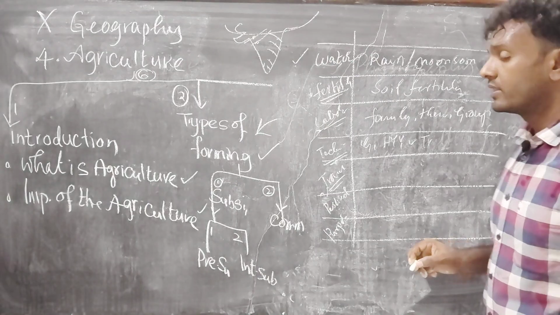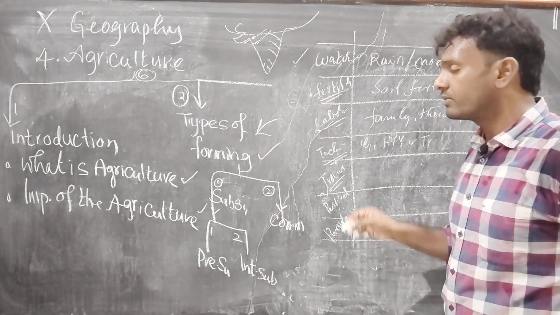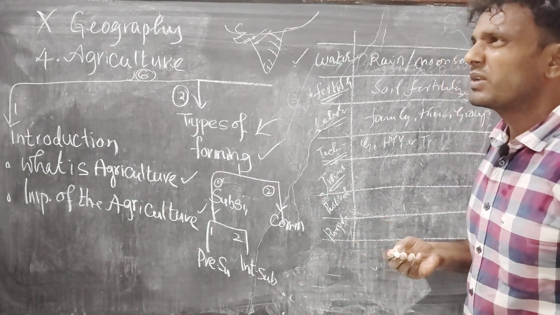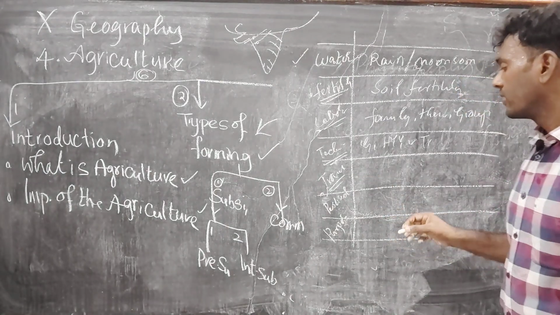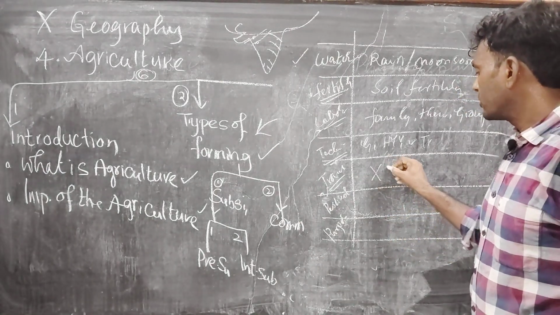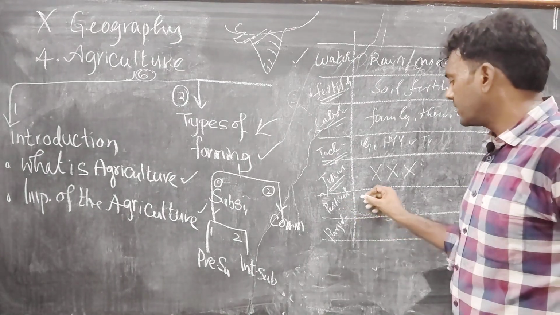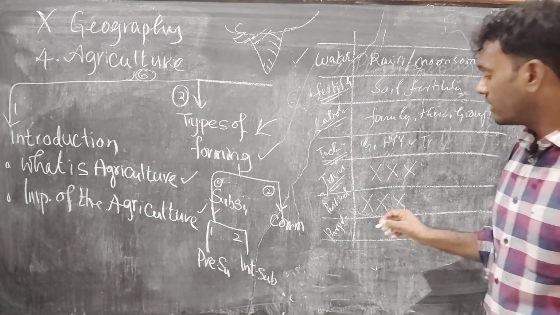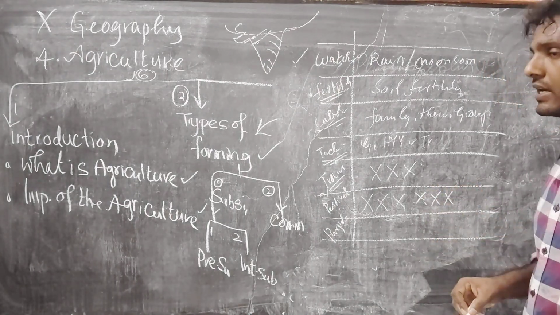Why? Because they can't afford it. And if they use the transport sector, it becomes very capital intensive. Their capital also increases. So they never use transport. They carry their own goods. Coming to pesticides, they never use pesticides, and they never use herbicides also. They grow naturally. That's why the yield is very low.